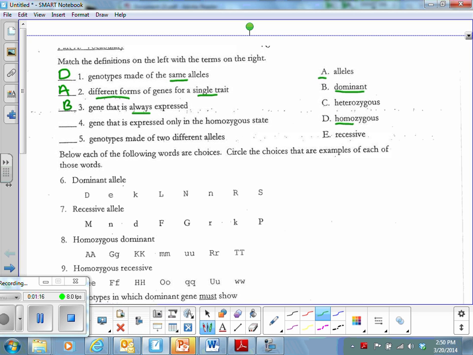The gene that is expressed only when in the homozygous state. Remember our prefix homo means same. The only way that I will see the trait is when it's in its homozygous state. I can see dominant when it's in the homozygous state, and I can also see the dominant when it's in the heterozygous state. So the correct answer for this would be E, recessive, because the only way I'm going to see a recessive trait is when it's in the homozygous state.